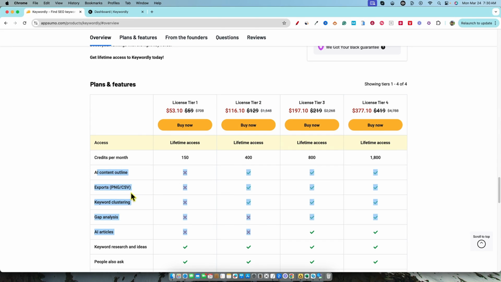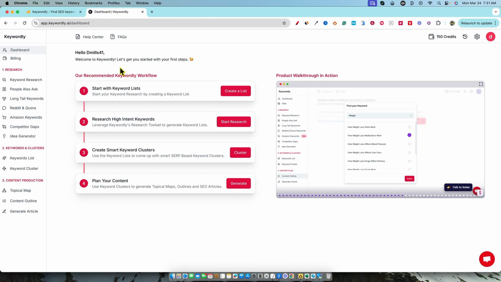It would be minimal, but that's going to be an ongoing feature that people are going to use all the time, and they would never have to pay again for it, right? But the keyword clustering probably takes more resources, and the gap analysis, the AI articles. So other than the exporting, the rest of these, I can see how they're resource heavy. And so that's probably why they've limited that. But that's just something you've got to be aware of when you're picking up the tool.